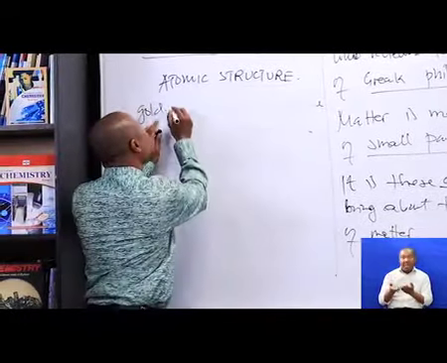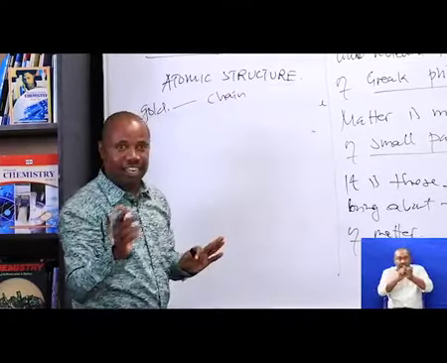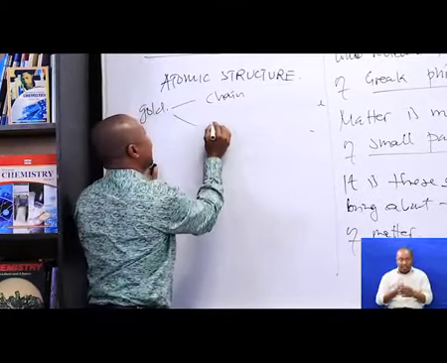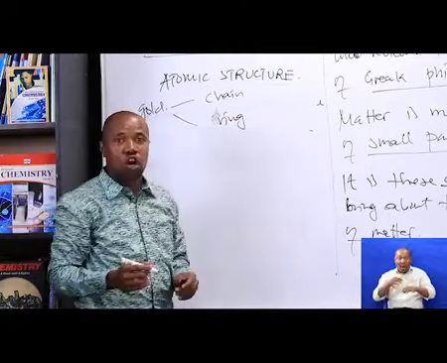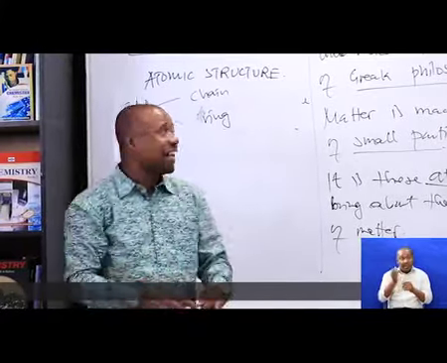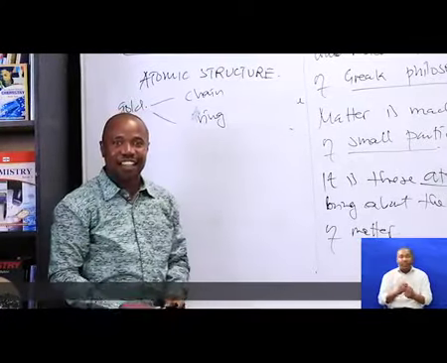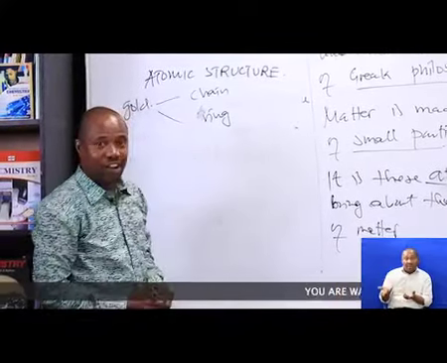We can create a chain of gold, or we can create a ring of gold. But it will remain what? It will remain gold. We will never change the nature of the gold. It will remain gold.